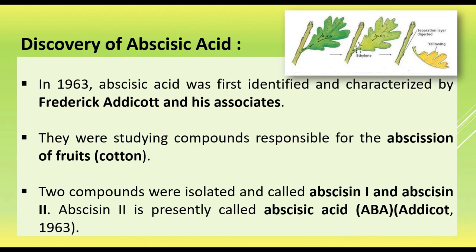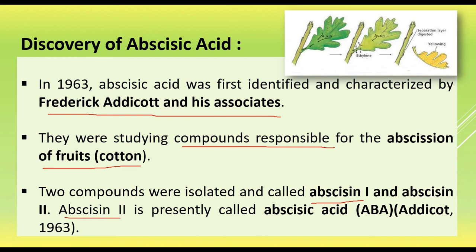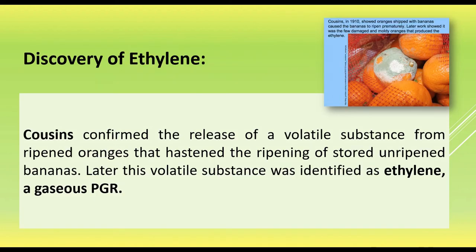Actually, in 1963, this abscisic acid was first identified by Frederick Addicott and his associates. They were studying the compounds responsible for the abscission of the cotton fruits, that is the falling down of the cotton fruits, and they isolated chemicals responsible for abscission I and abscission II, and presently this abscission II is considered as abscisic acid. This is the history behind the discovery of abscisic acid.